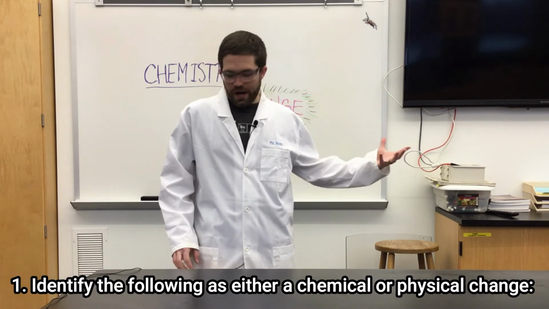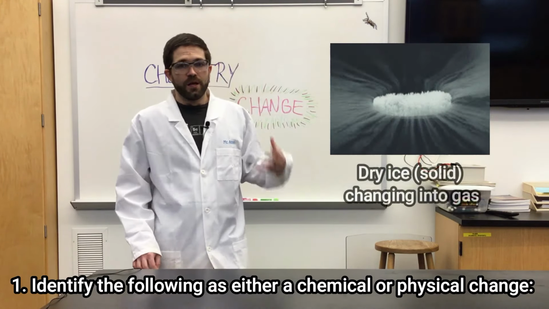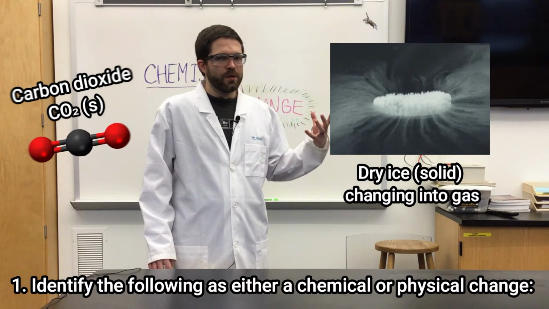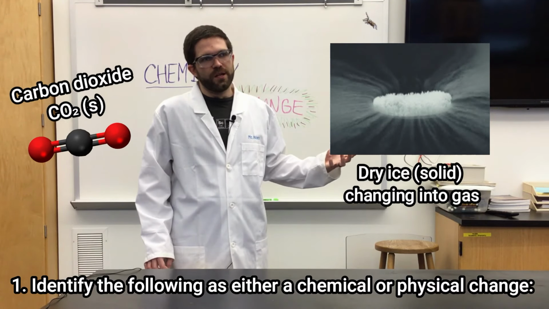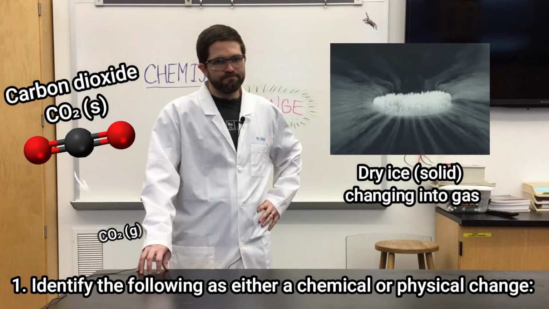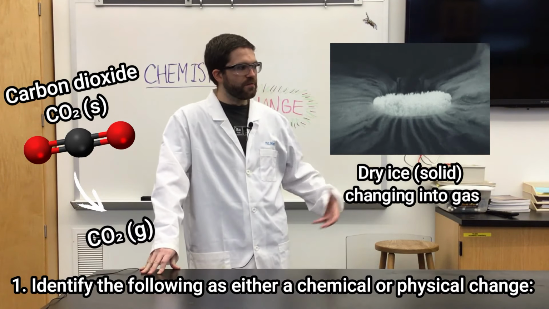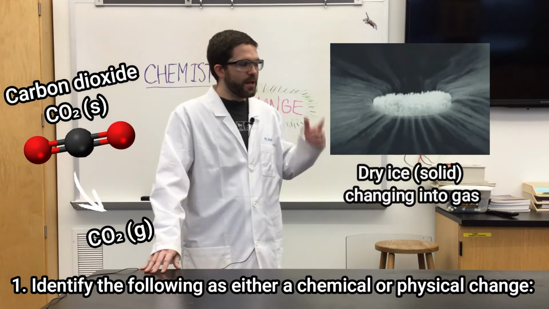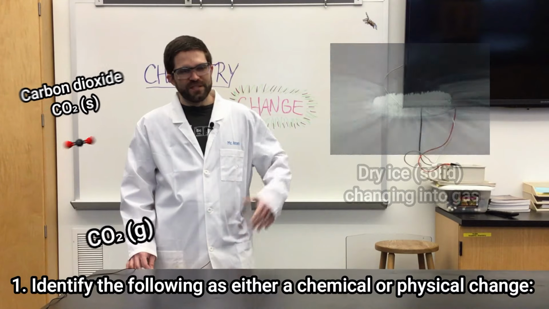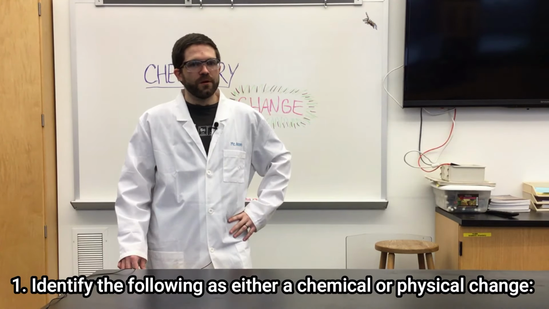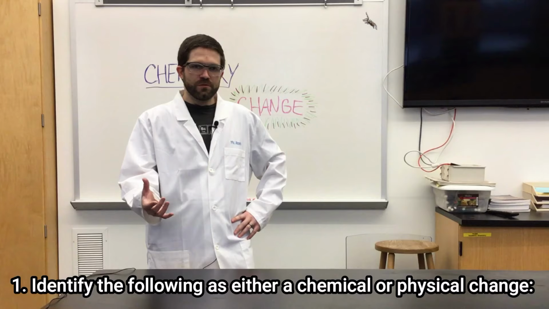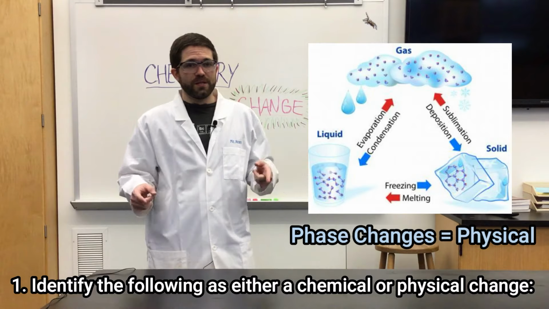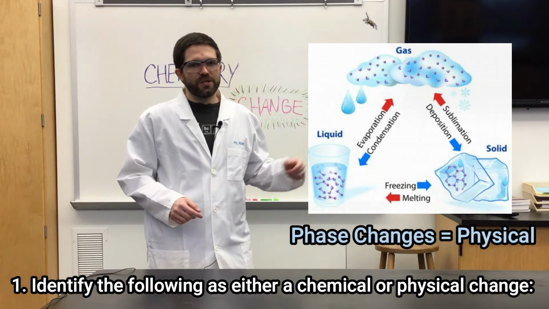Next, we have dry ice changing into gas. Now, dry ice, if you didn't know, is solid carbon dioxide. So it's starting as carbon dioxide and changing into a gas. Is that carbon dioxide that's coming off of it, that fog, that gas that you see there, is that something new that we're forming? Or is it the same substance that we had before? If it's the same substance that we had before, then that's got to be a physical change. Remember that phase changes from something like a solid to a liquid, or in this case a solid to a gas, which we call sublimation. Phase changes are always physical.